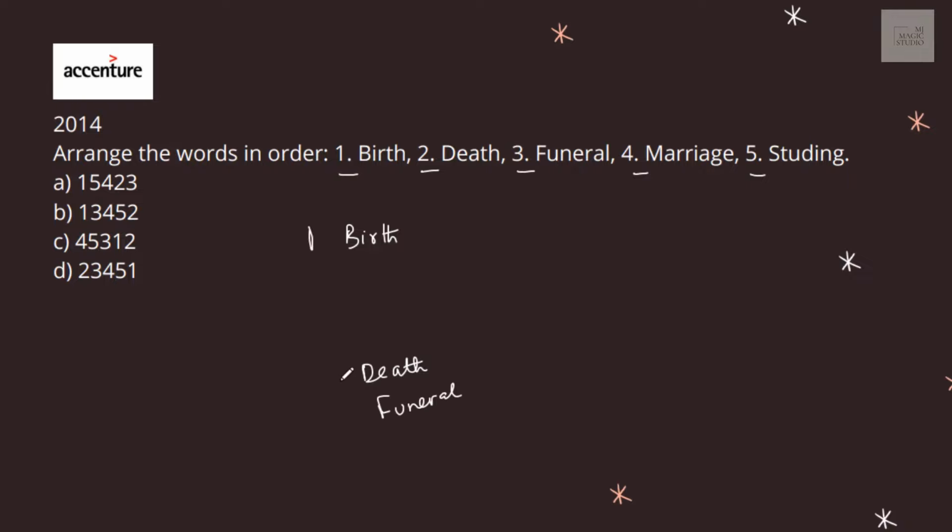So this is 1, this is 2, this is 3. Marriage would be between birth and death, 4. Studying, generally after birth we start studying, that would be number 5. Then marriage, then after marriage is death, then is funeral. So it should be 1, 5, 4, 2, 3, which gives a basic logic story. 1, 5, 4, 2, 3 is featuring in option A.